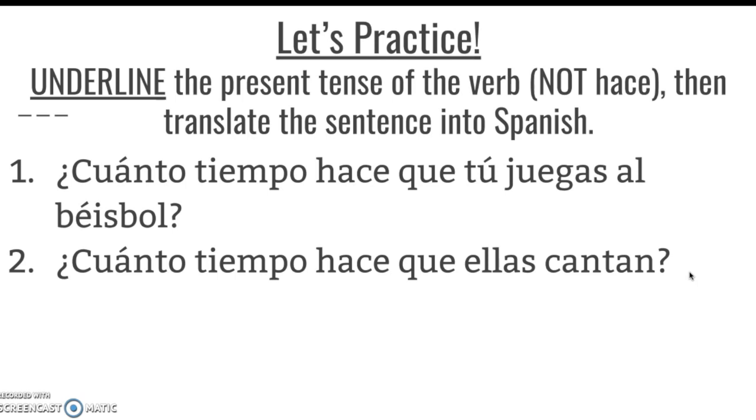I do think this one's a little easier, so not as many practice examples here. In this case, we want to underline the present tense of the verb. So don't underline hace, but the other verb that's in the sentence, and then translating it as again. So last time we were underlining the time period, but we don't know the time period in these examples, so we have to do it a little bit differently. Once again, pause this video so you can do the activity yourself, and then press play when you're ready for the answers.